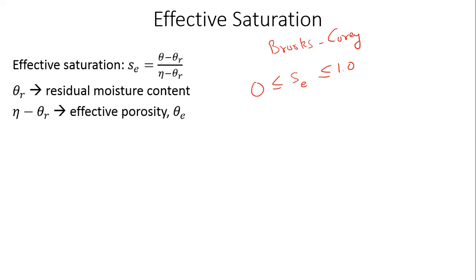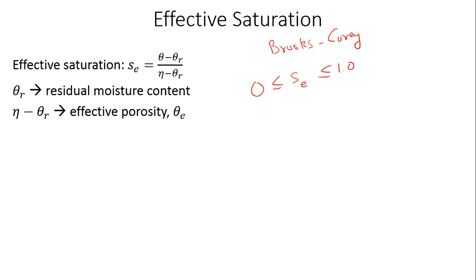Because whatever is held back by surface tension is not allowed to move away. So that is the theta r, the residual moisture content, right? So only this theta subscript e, or the effective porosity, allows moisture to move within the soil sample. Is that all right? Okay, so what Brooks-Corey discovered was that this effective saturation plays a role.